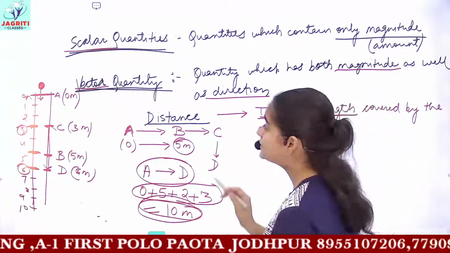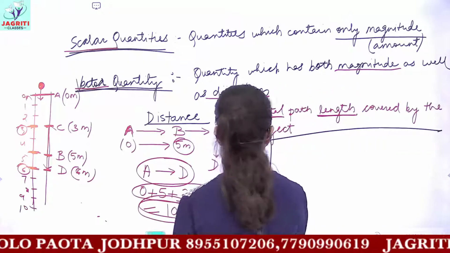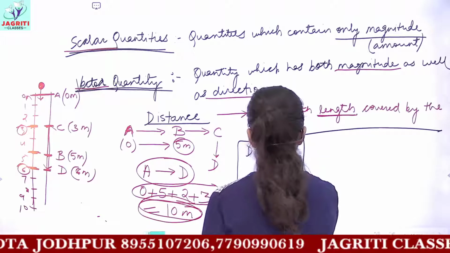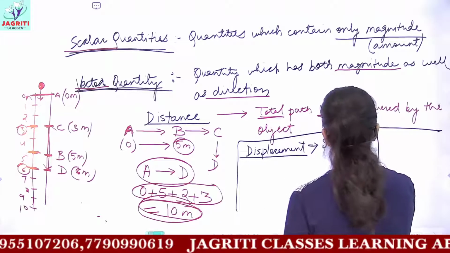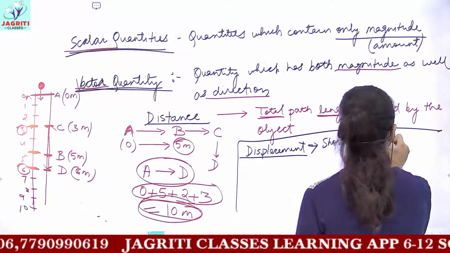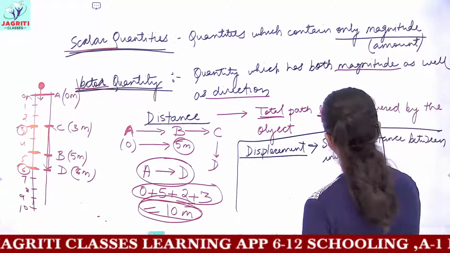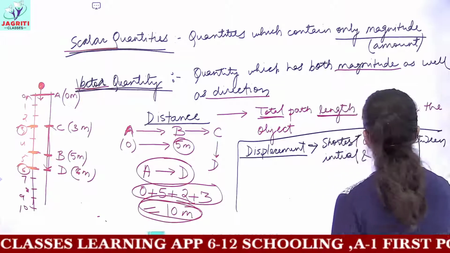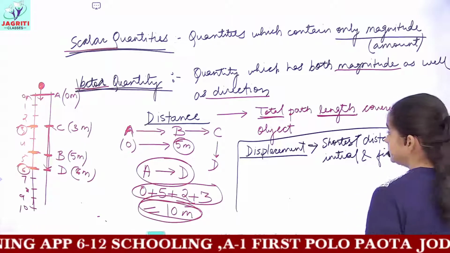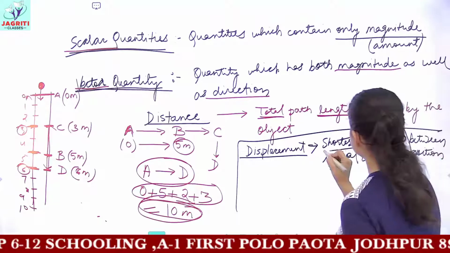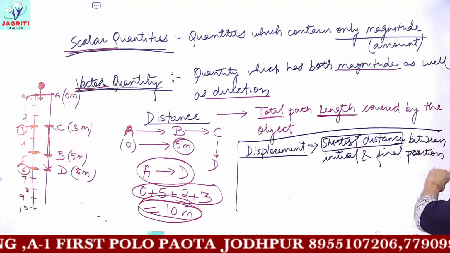Now talking about displacement, what do you mean by the term displacement? If I write the definition of displacement, displacement means shortest distance between initial and final position. So displacement is the shortest distance. This term is very important, the word shortest here. It is the shortest distance between initial and final position.